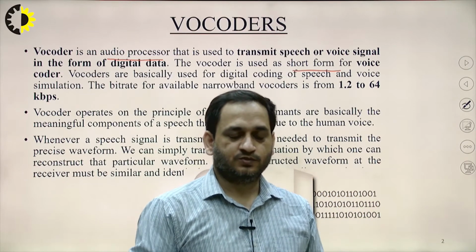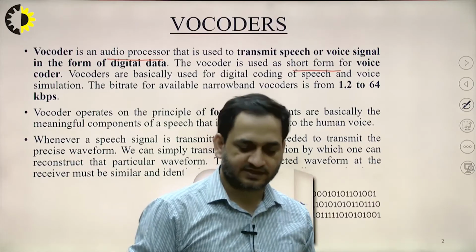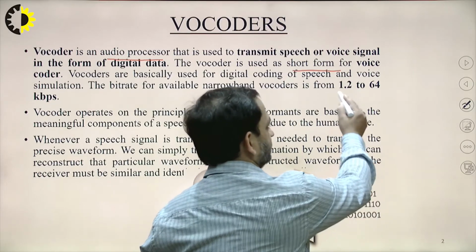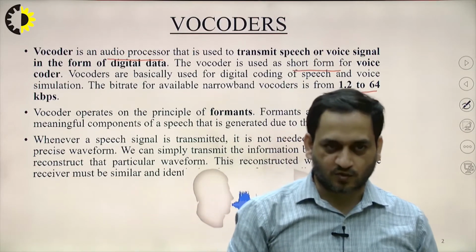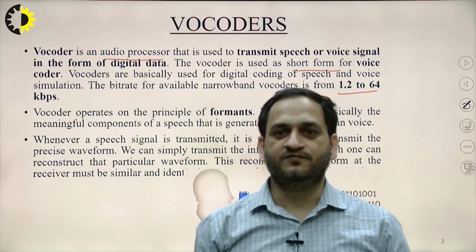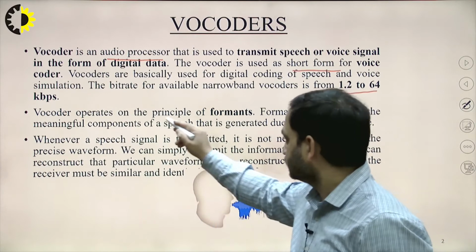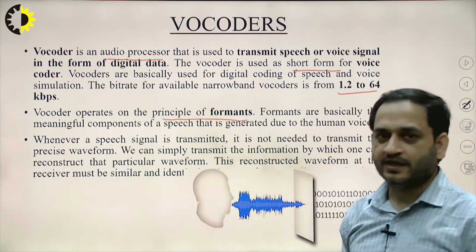When we use it as a narrowband vocoder, that is approximately 1.2 to 64 kbps, and this vocoder operates on the principle of formants. So this is very important. And what are the formants?